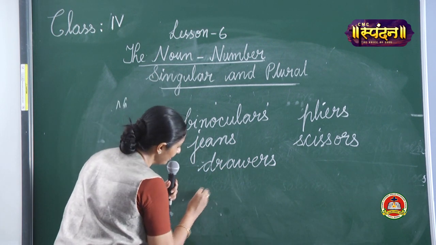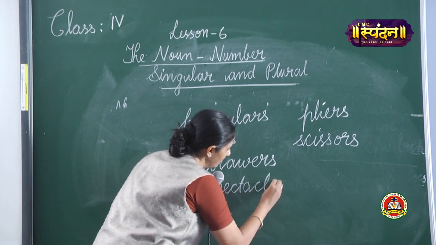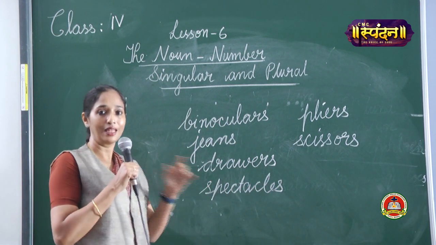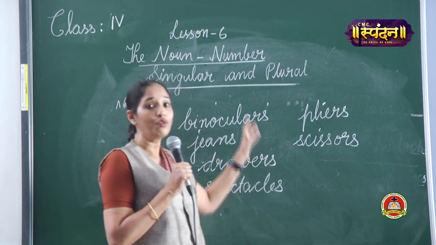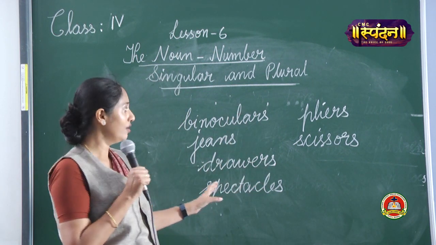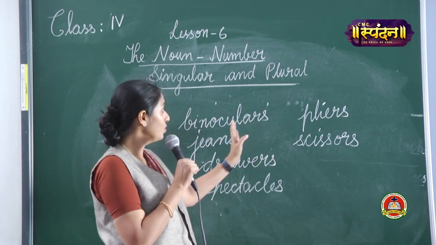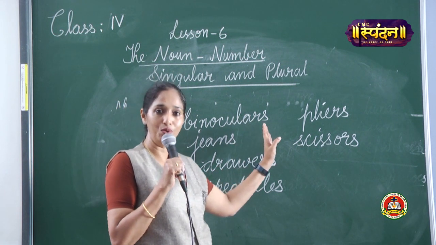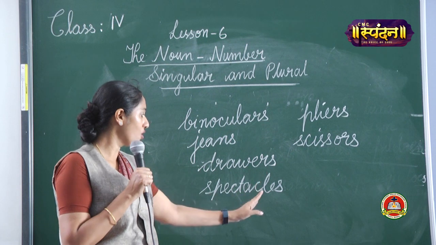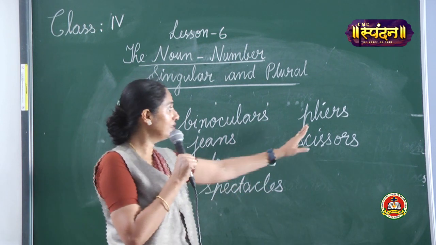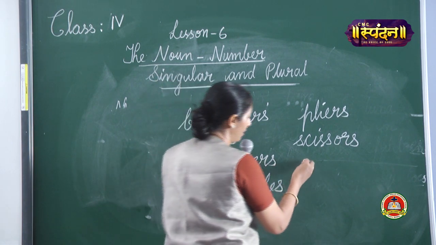Your grandfather and grandmother, they use spectacles. It's not spectacle, but spectacles. So, few nouns are there which remain always plural. So, you have to be very careful when you use it. It's always binoculars, jeans, drawers, spectacles, pliers, scissors, pants, etc.